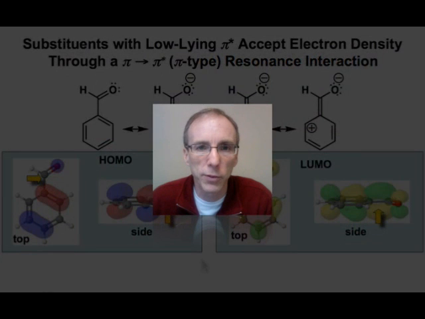In this webcast, we've seen how a substituent on a benzene ring can influence the pi system's electron density, and these changes take place at certain sites on the benzene ring. In the next webcast, we'll see how these substituent effects can favor and activate certain pathways for substitution while disfavoring other pathways.